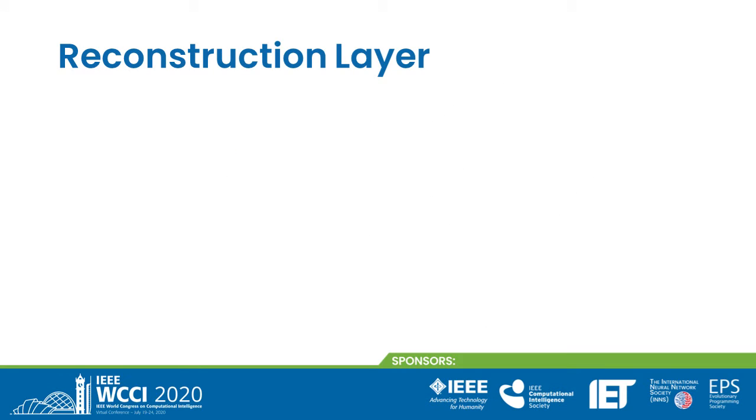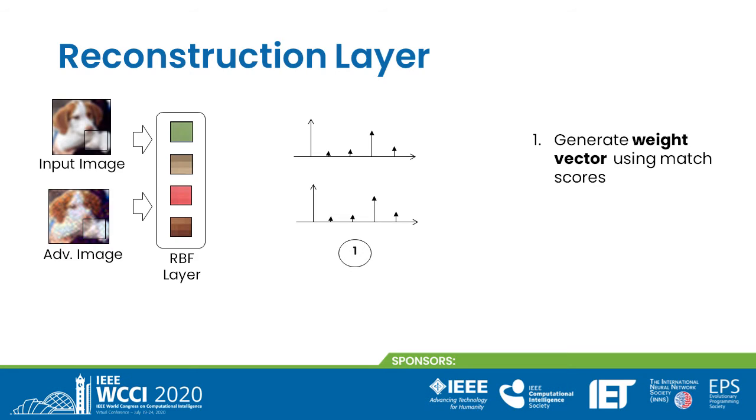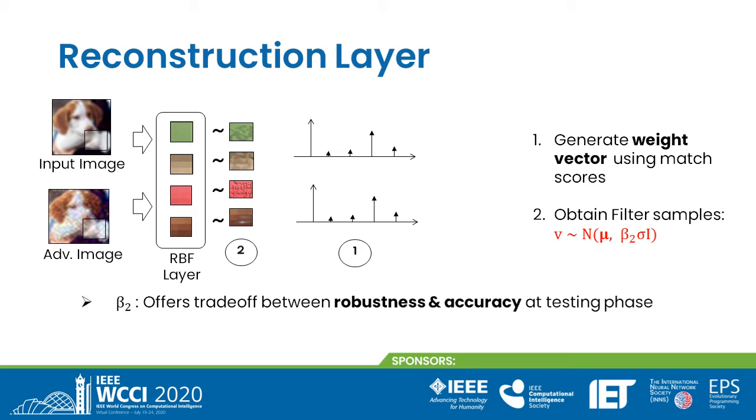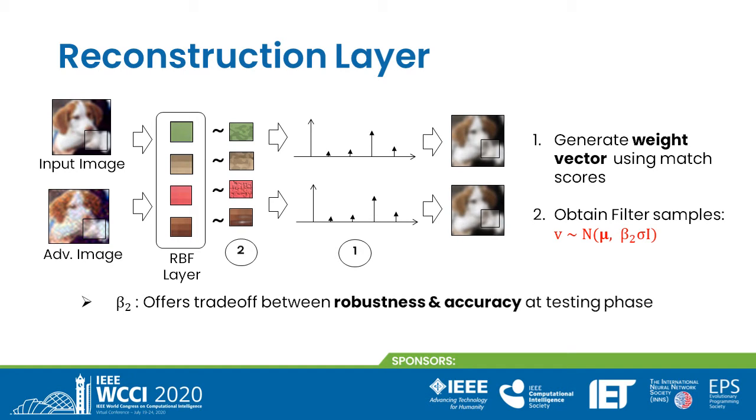Our reconstruction process does not require any parameter. For an input image, the reconstruction process is as follows. For an input image patch, we get the match scores from the RBF layer and we use them to construct the weight vector. Next, we sample patches from each RBF filter and then we reconstruct the image patch by using the weighted average of these samples. As you can see, the reconstruction process introduces randomization in our network. Hence, during the testing phase, we take an average of M predictions to obtain our final prediction.